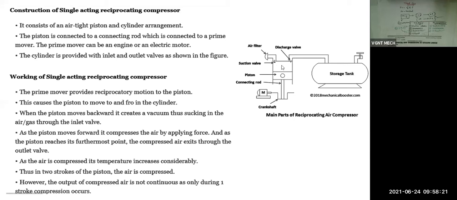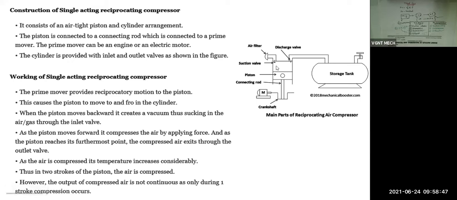So there is a pressure difference between the outside atmosphere and the inside cylinder. So air will move from the outside atmosphere to the inside cylinder through this suction valve. That's what I have written here. Third point: when the piston moves backward or downward, it creates a vacuum, thus sucking the air or gas through the inlet valve.